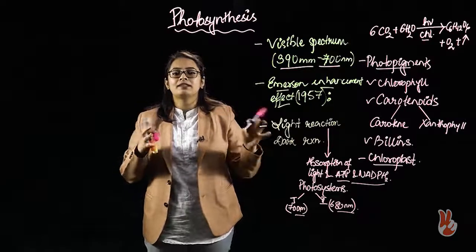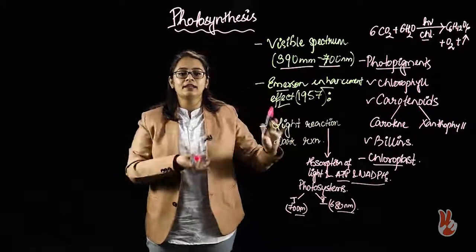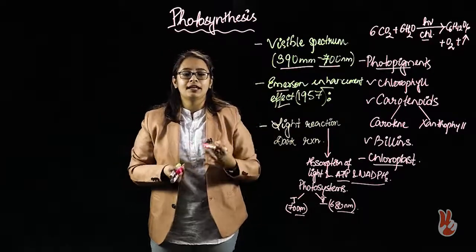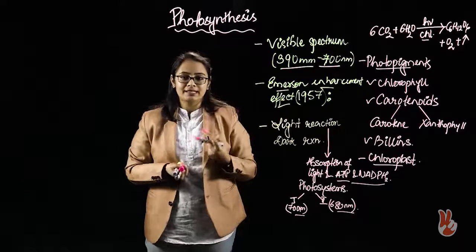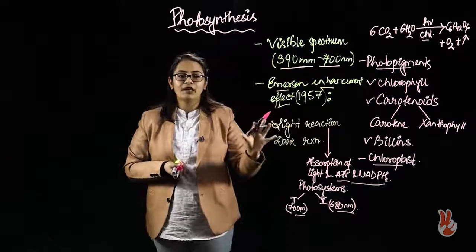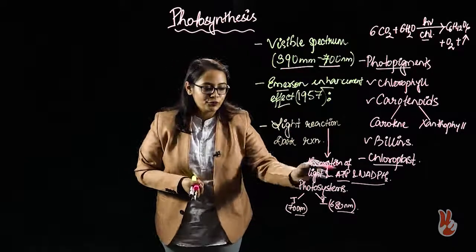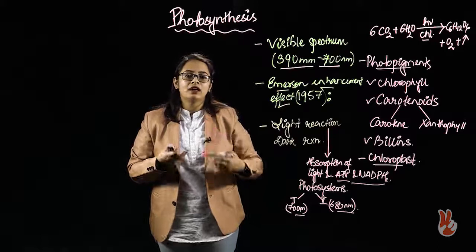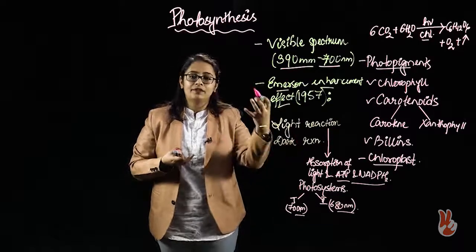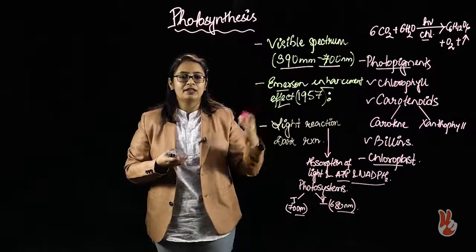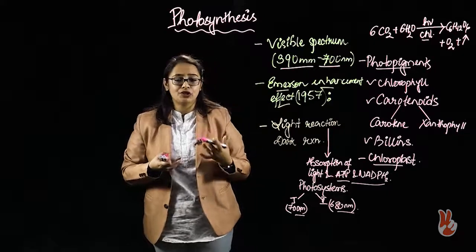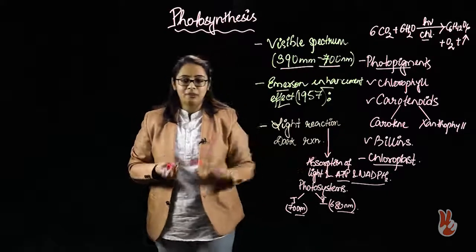So here I have taught about the light reaction, how the different photosystems act, and how they harvest the light energy to produce the assimilatory powers.